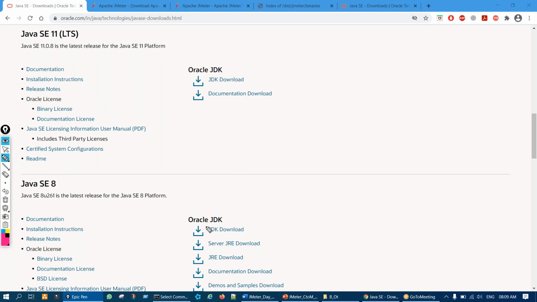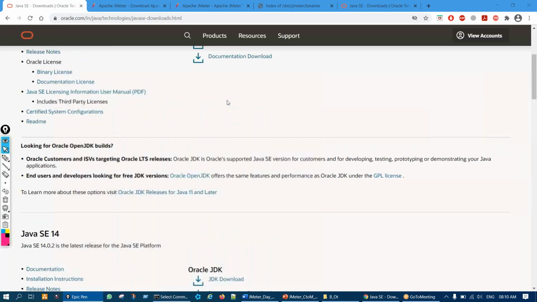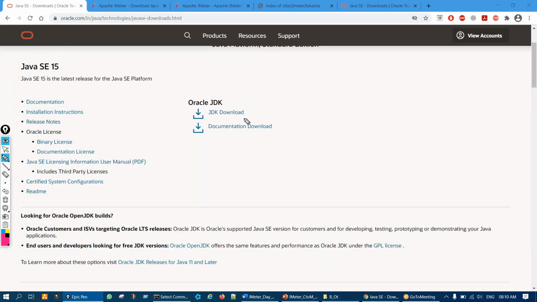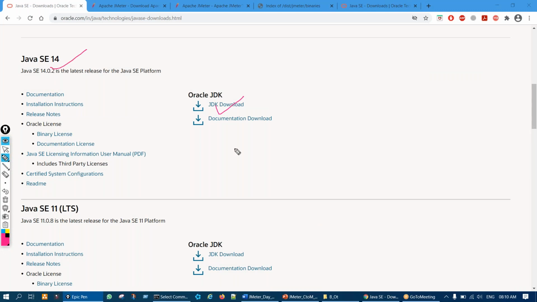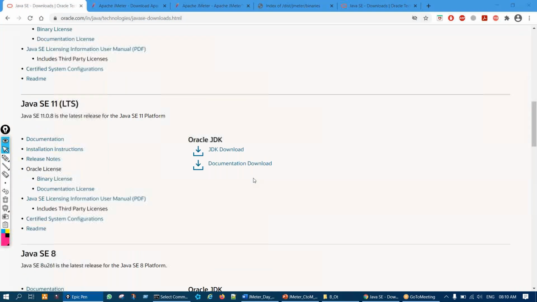Click on the JDK from here, right? For 8 here and for 11 here. Same, it's there for 14 and 15 also. Right here, 15 is there. Then here 14 is there, right? We'll click on this.